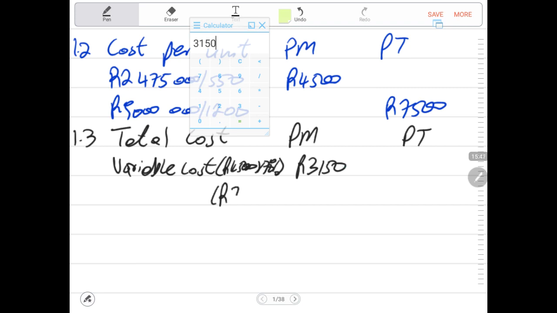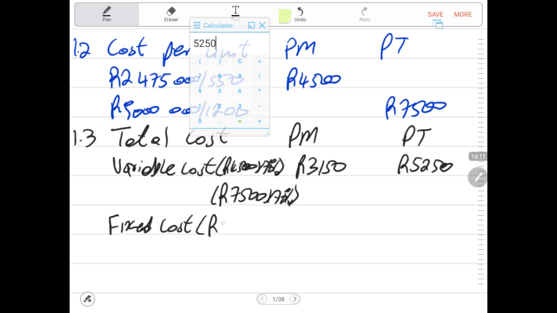Then for the tablet, the cost of the tablet is 7,500, and 70% of that is variable. The variable aspect of this will be 5,250.